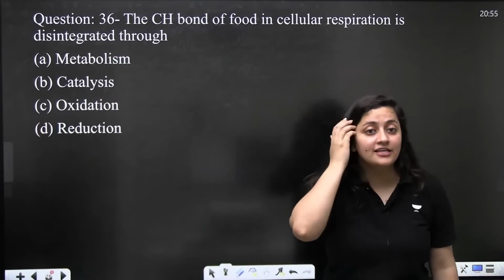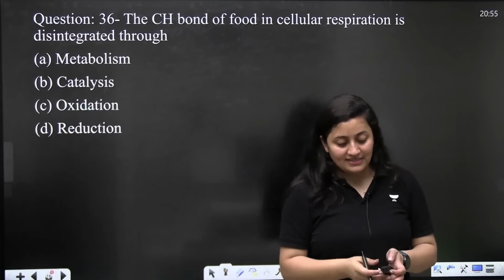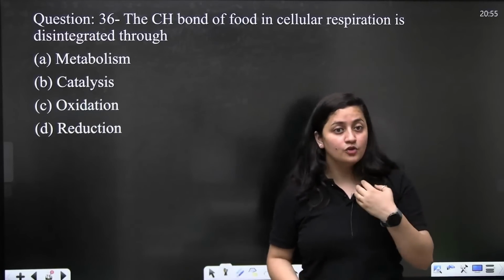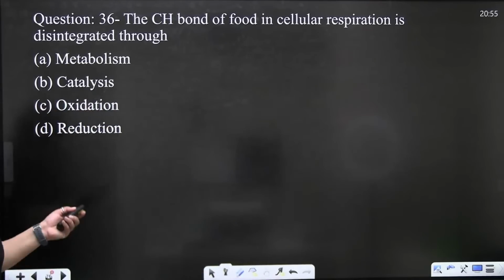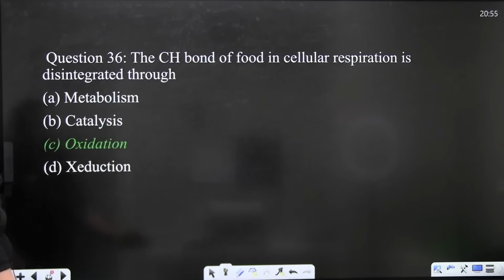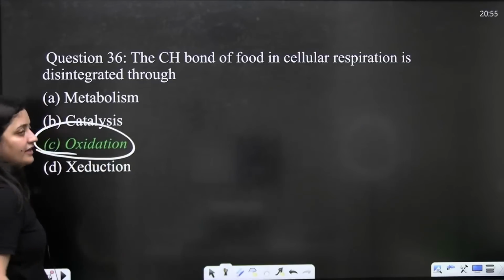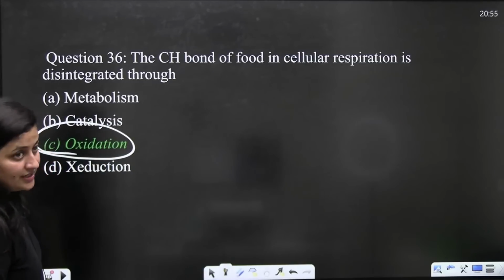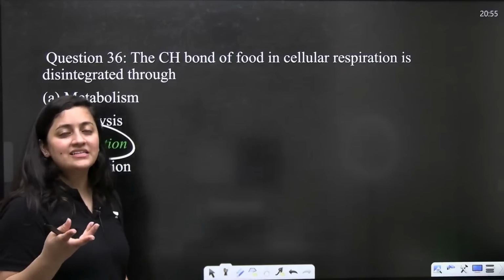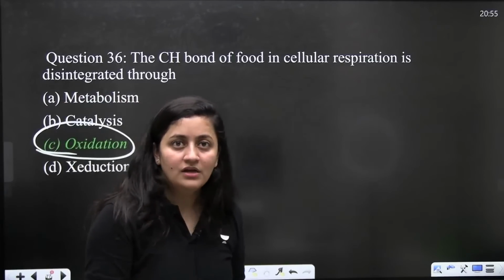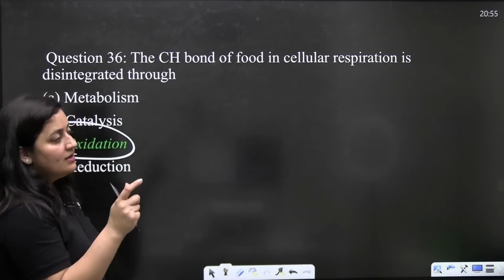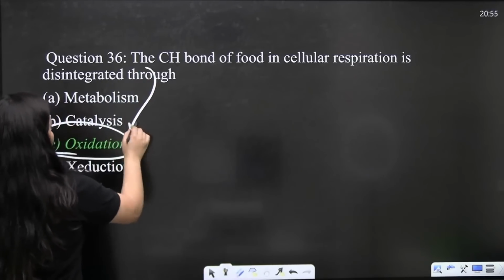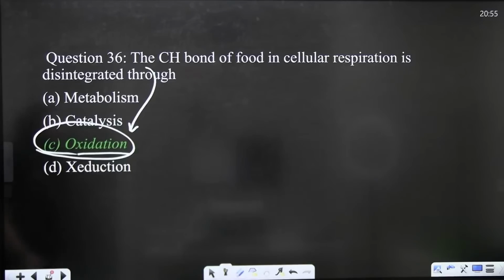Next question: the C-H bond of the food in cellular respiration is disintegrated through, again a very basic question. The word is disintegrated through. Of course, it is oxidation. In cellular respiration we are going to break down the glucose, so the C-H bond breakage will be by oxidation. Done.